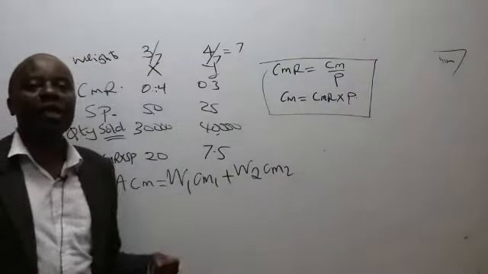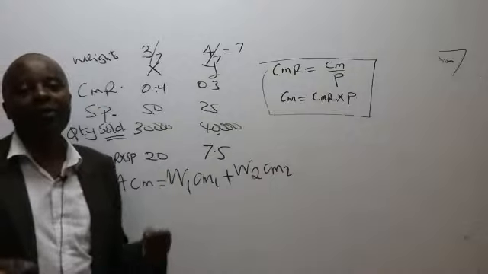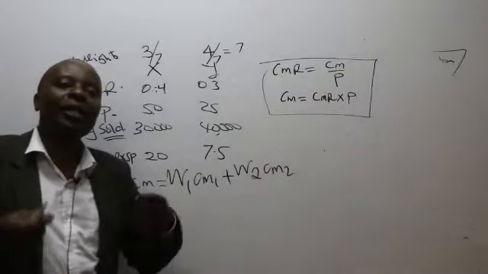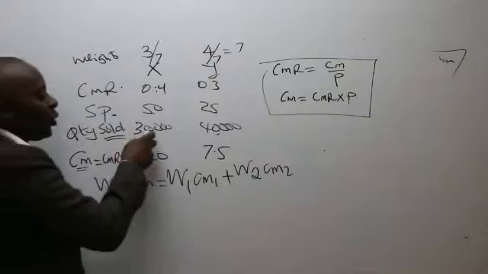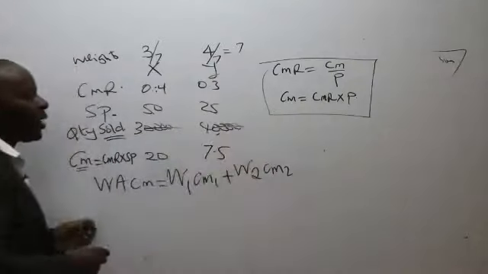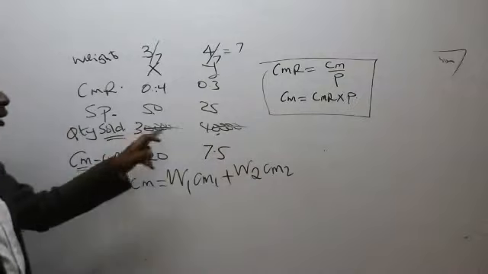The more of a product you sell, the higher the weight it should have. So if you look at the quantity sold and chop off the zeros, you'll be left with 3 to 4.